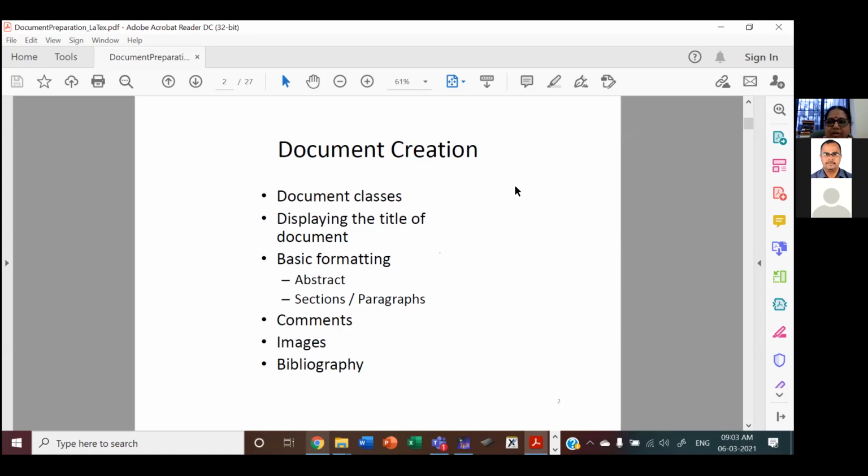Especially when you are submitting research papers, they have different formats or templates. So you need to prepare your contents according to the different formats as required by the forums, whether it is a conference or a journal.